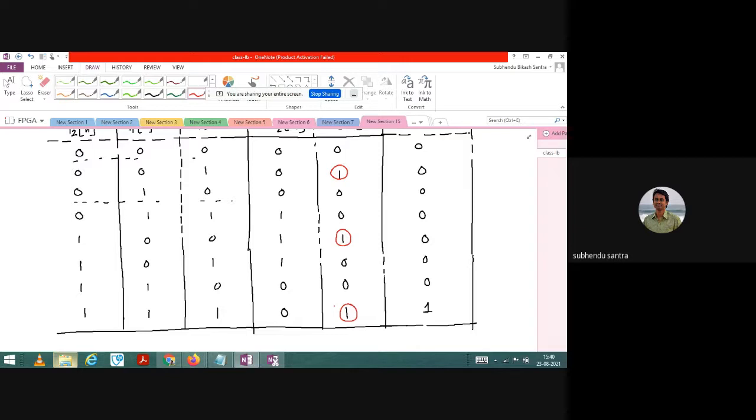If your input X is 1 and Q1 is 0 and Q2 is also 0, I can write X and not Q1 and not Q2 for this state.